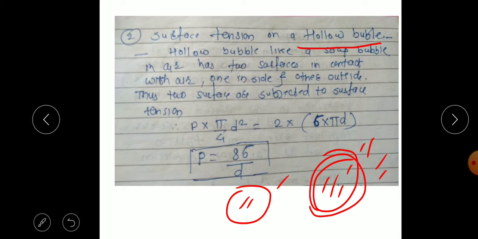So we have considered the inside force as pressure into area, P pi by 4 d square, and the tensile force is 2 sigma pi d. This 2 is because two surfaces are in contact, inside and outside. So cancelling out terms, we get P is equal to 8 sigma by d. That is, for a soap bubble, the formula is P is equal to 8 sigma by d.